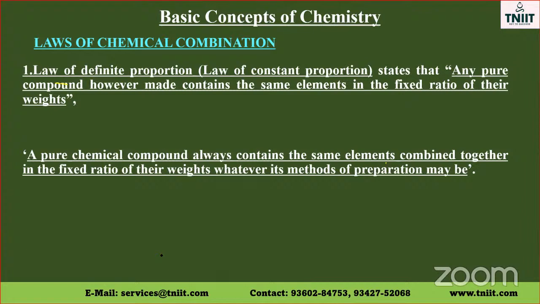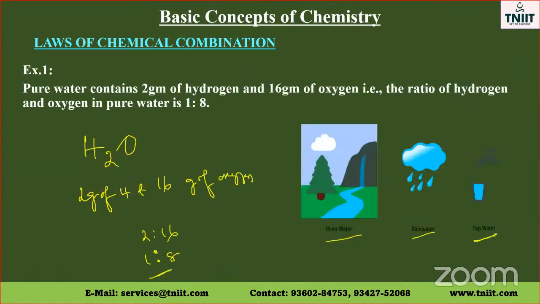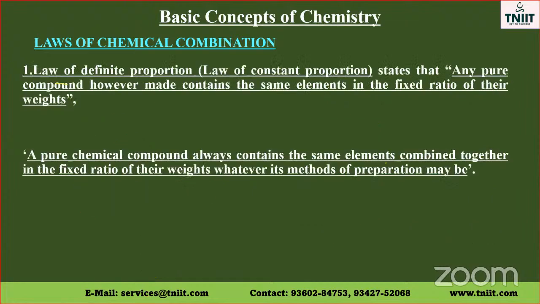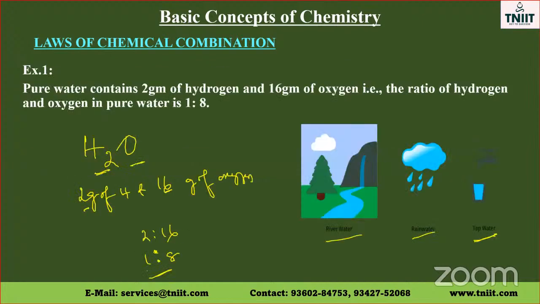Any pure compound, however made, contains the same elements in a fixed ratio of their weights. So in river water, rainwater, or tap water, the pure elements are hydrogen and oxygen. The mass of hydrogen is 2 grams and the mass of oxygen is 16 grams. So the ratio is always 1:8. This is called the law of definite proportion or law of constant proportion.